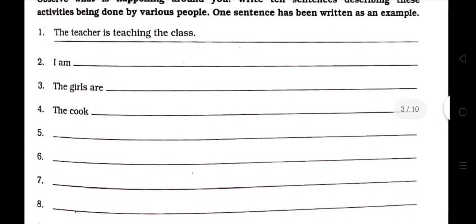You can write here with suitable helping verb. Always remember one thing, that in present continuous we will use is, am, are. Is with third person singular number, am with I, and are with first person plural number, second person singular and plural number, and third person plural number. Okay children.